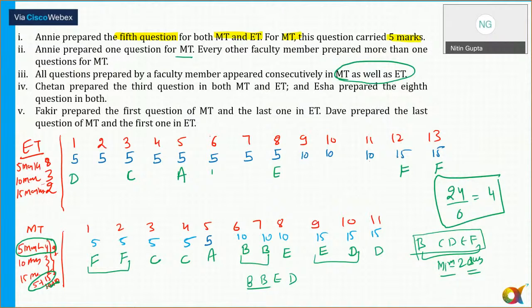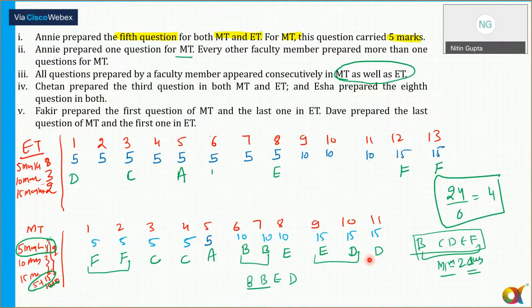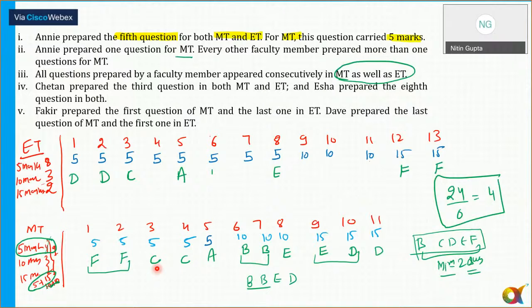All right. Now coming to ET. In MT, D has prepared 2 questions, guys. In ET, D has also prepared 2 questions. So in MT, D has prepared 2 questions, and in ET also he should have prepared 2 questions. 2 plus 2, 4. So question numbers 1 and 2 in ET are prepared by D. I put D. Now, similarly for C, 2 questions, 3 and 4. In ET also, C should have 2 questions. So that must be question numbers 3 and 4.